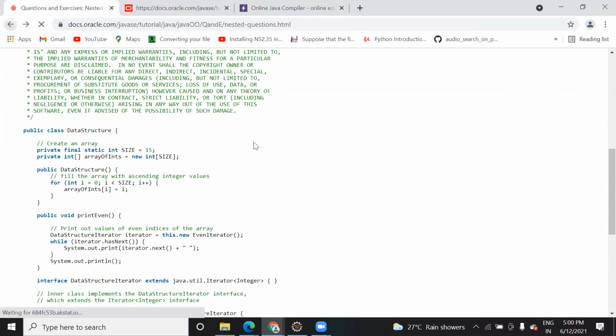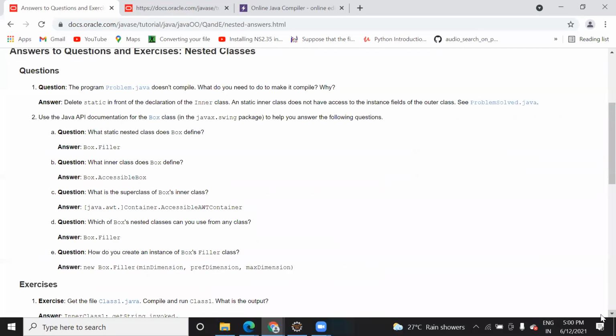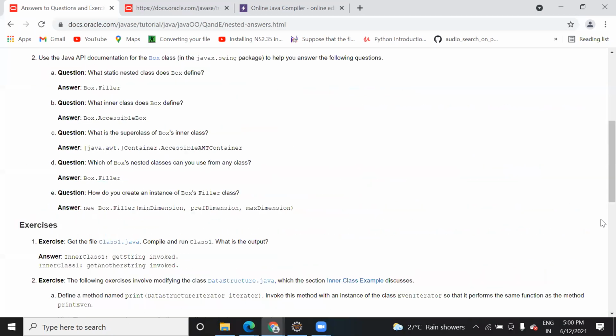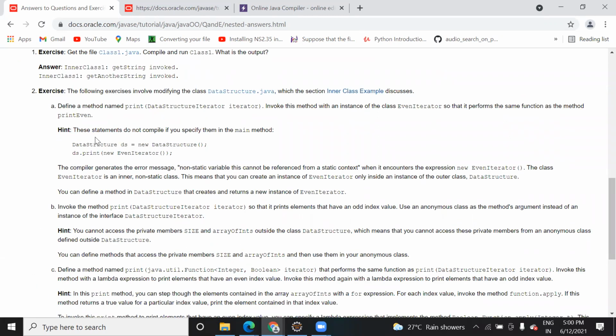Let me check the solution of this. What is that box filler? That is some other program, based on Swing, javax Swing. What it is saying in this one is that this statement does not compile if you specify it in the main method. The compiler generates the error: non-static variable this cannot be referenced from a static context. So again, this is something related to static. They have created this, which is not static, and they wanted to access it.